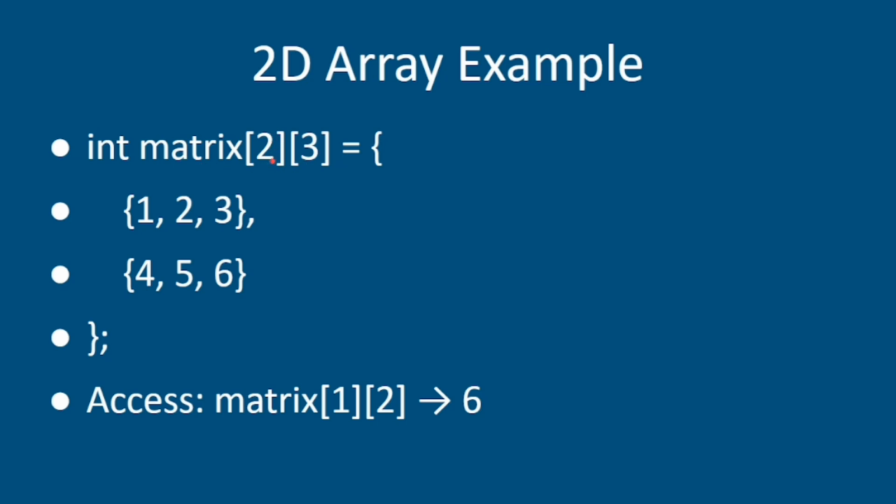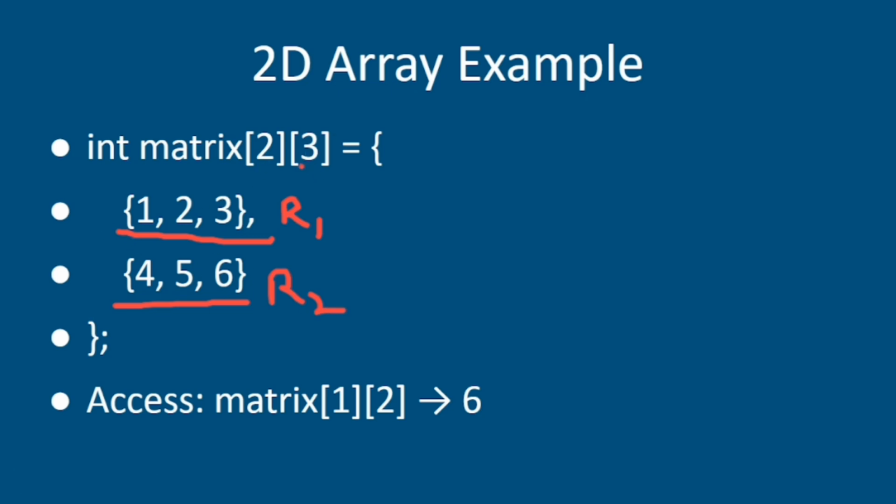It means two rows and three columns. To declare this array we have to define the rows and columns. First of all, we have defined that there will be two rows and three columns, and after this we have to provide the values. In this case there are two rows, row 1 and row 2. I will declare this as R1, and this is R2.